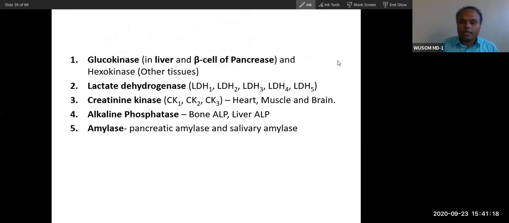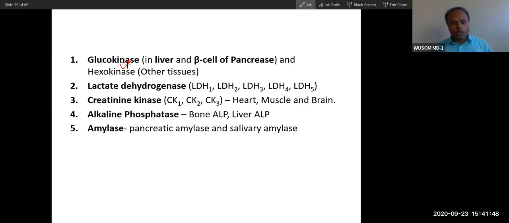If the glucose concentration in the body is low, then glucokinase does not touch that glucose. It spares that glucose for other tissues. But when the glucose level becomes very high, glucokinase will store that glucose. It will convert that glucose into glucose 6-phosphate, and that glucose will be stored in the liver.